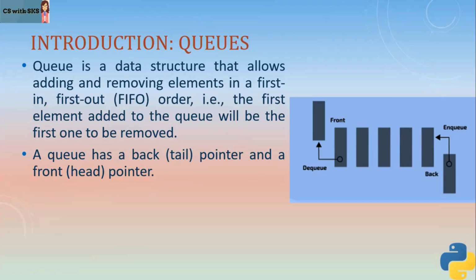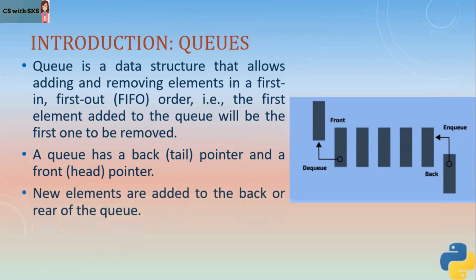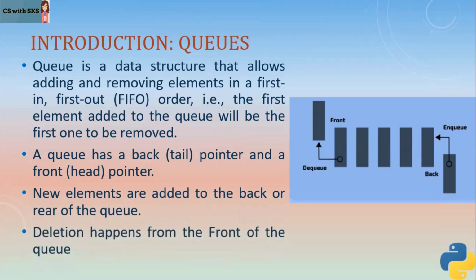And for deletion, we maintain a front pointer because items are deleted from the front of the queue. So the front pointer is for deletion, which is known as dequeue, and for adding items, we maintain a tail pointer to enqueue, meaning for inserting new items. So new elements are added to the back or rear of the queue and deletion happens from the front of the queue.